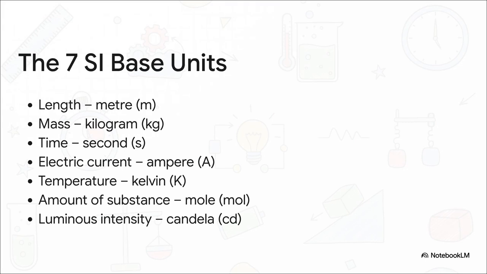And here they are. This is it. The entire alphabet we need to describe the whole physical world. It's called the International System of Units, or just SI for short. And get this, there are only 7 base units. Just 7. From the tiniest atom to the biggest galaxy, everything, and I mean everything, can be described with some mix of these 7. You master these, and you are officially speaking the universal language of science.